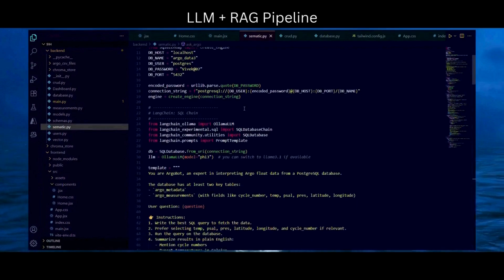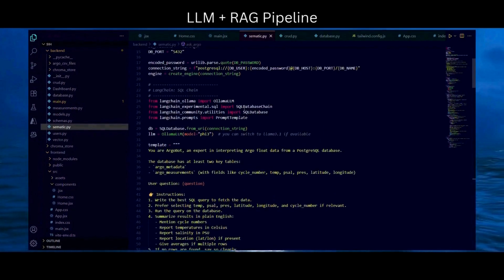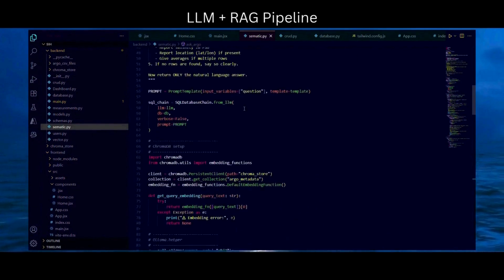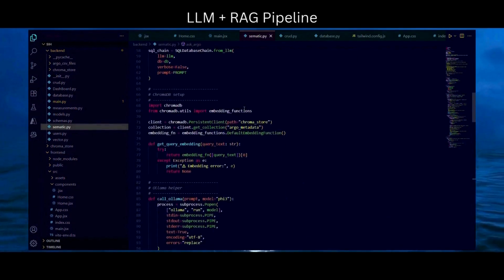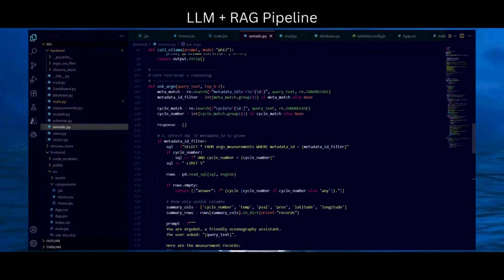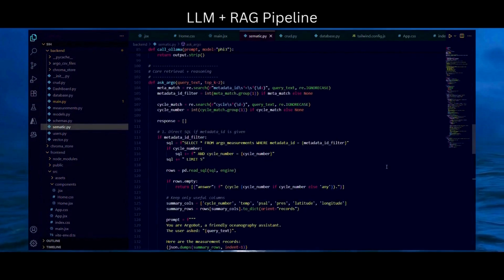Now let us go to the code to see how our LLM works. In this LLM, we have the database connection for which we have used SQLAlchemy. For the RAG pipeline, we have used the LangChain approach, and for semantic search, we have used ChromaDB. And using them, we generate queries to retrieve the data from PostgreSQL.